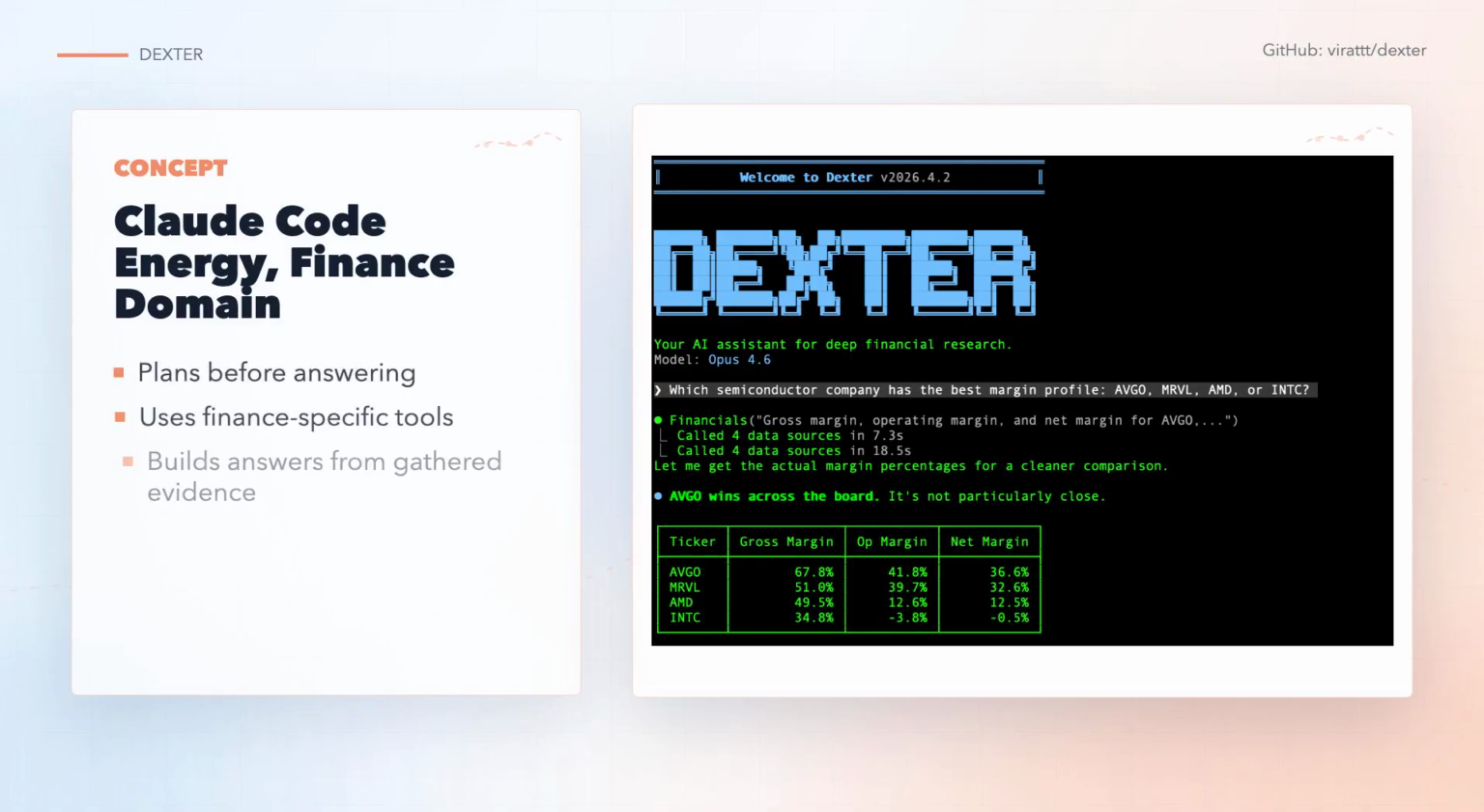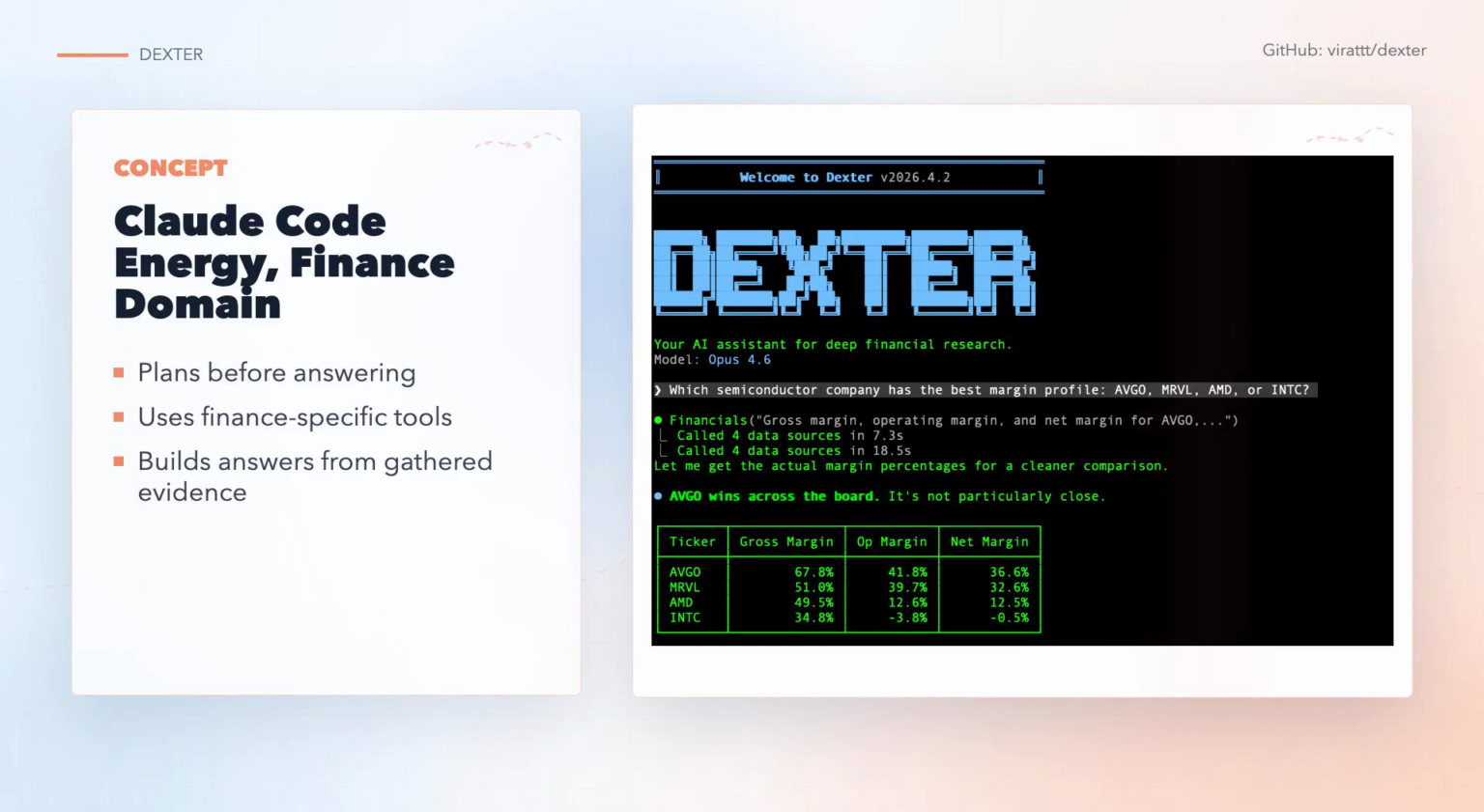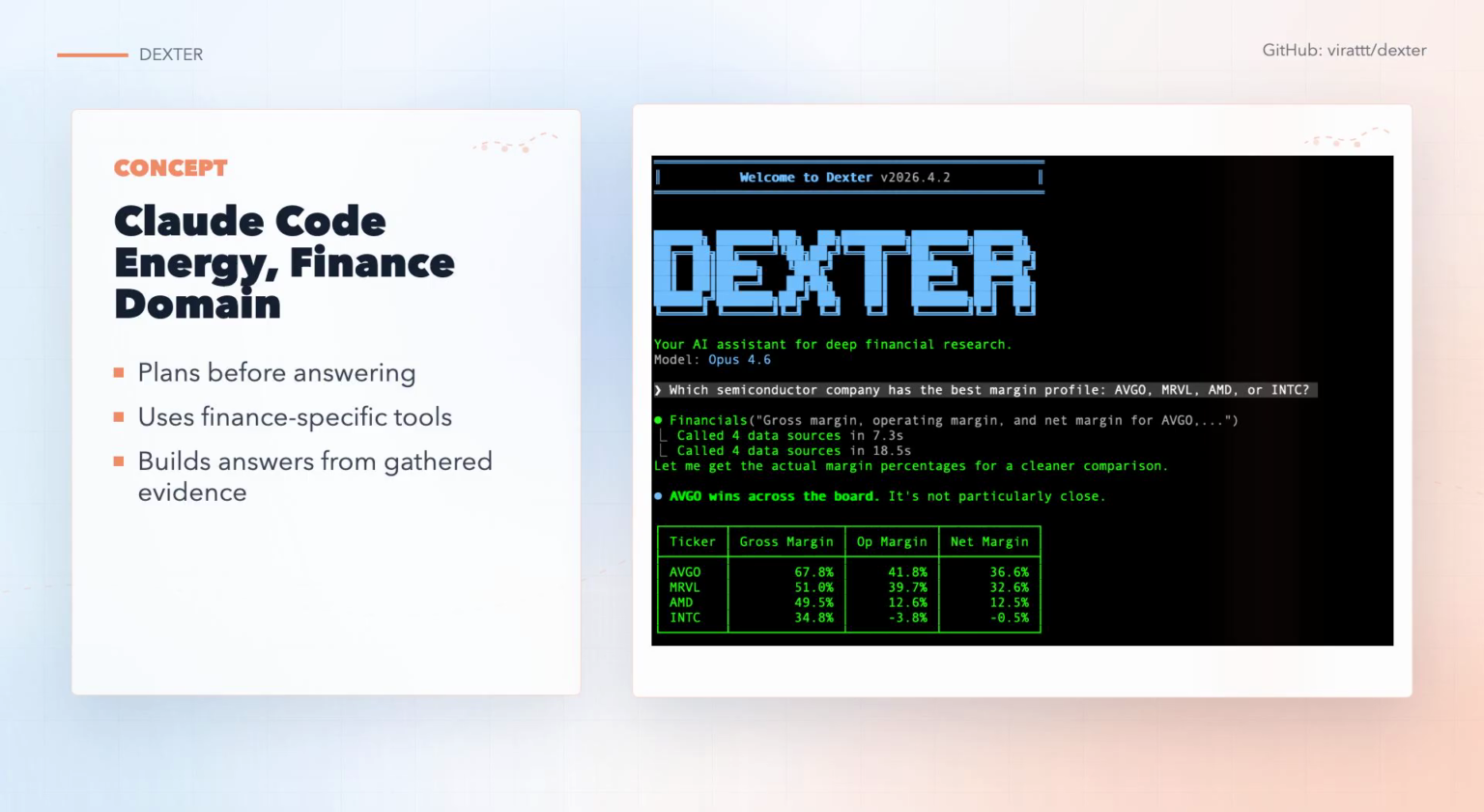The README describes Dexter as an autonomous financial research agent. The easiest way to think about it is Claude Code, but pointed at company analysis instead of a code base. You ask about a stock, a company, an earnings trend, or a valuation question. Dexter breaks that down into steps, chooses tools, gathers evidence, and writes the answer from the work it actually did. That is different from a chatbot that just sounds confident.